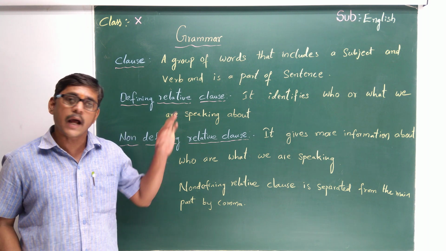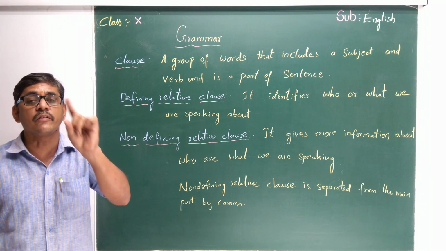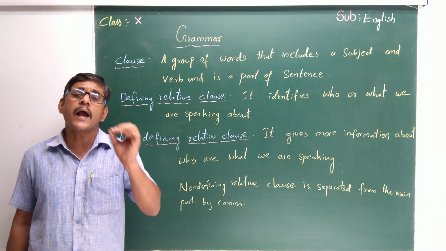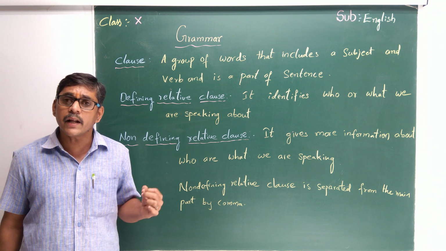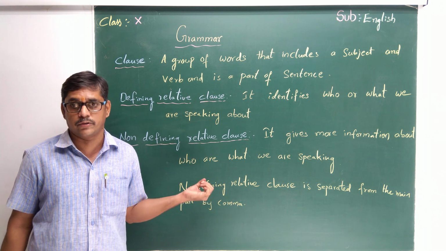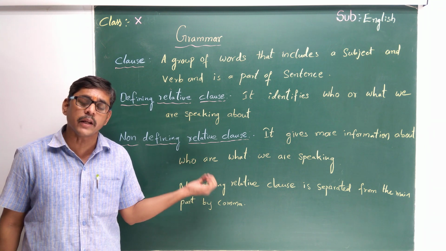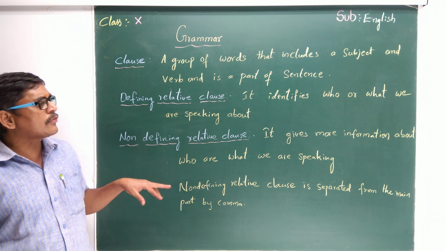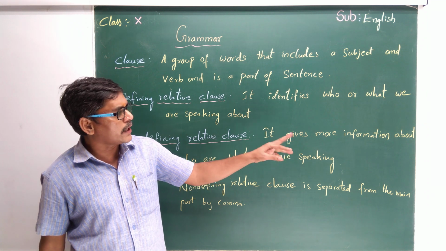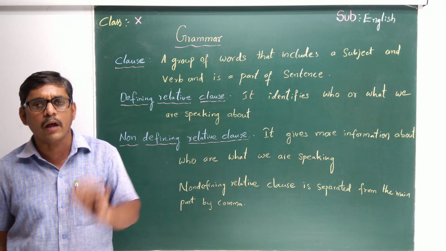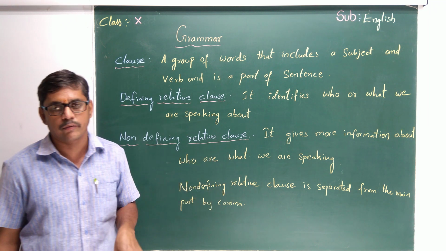A non-defining clause won't define the person. It will give more information about who or what we are speaking about.